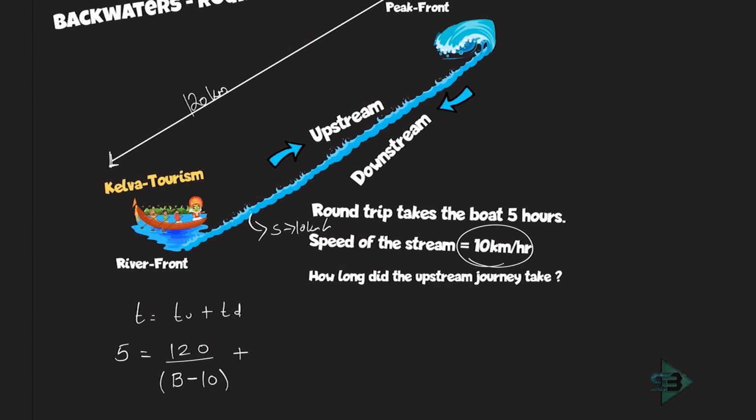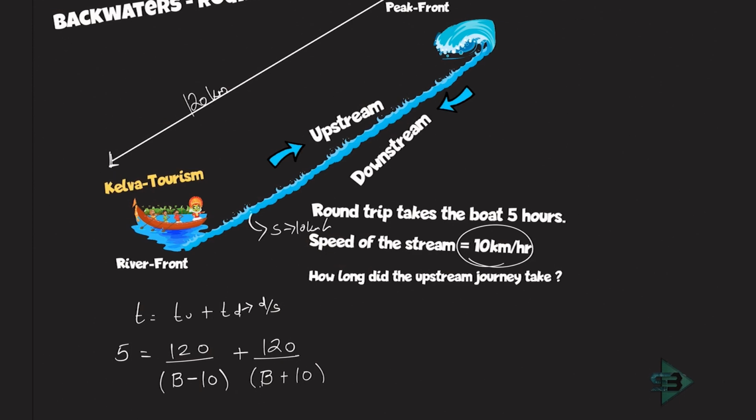Plus I'll write downstream, which will again be distance upon speed, just like upstream. Distance is nothing but 120. Speed, since it's downstream, I'll write as B plus S. And S is nothing but again 10 km per hour. So I'll write it here like this. So this is one equation that I can see which is formed. And now I'll have to get this B out of this, because B is the only variable in this. So let's go ahead and solve this.